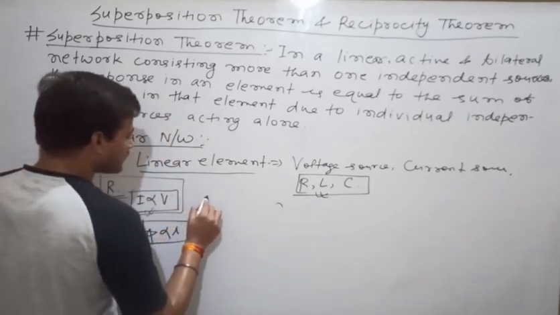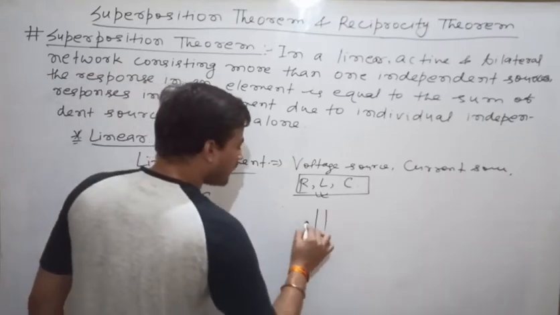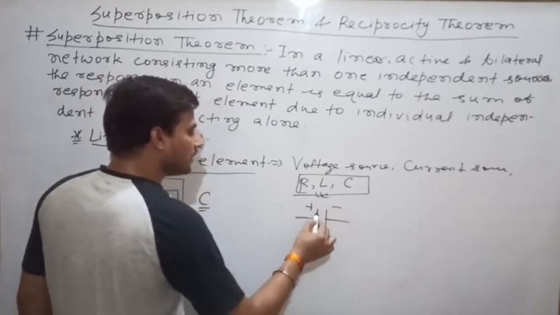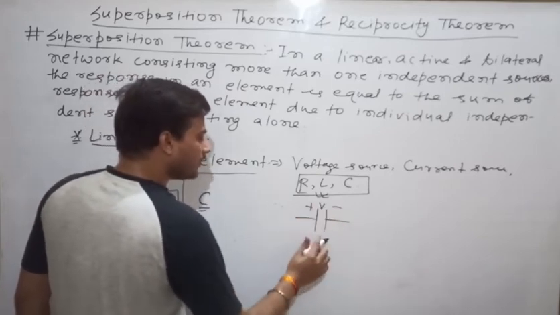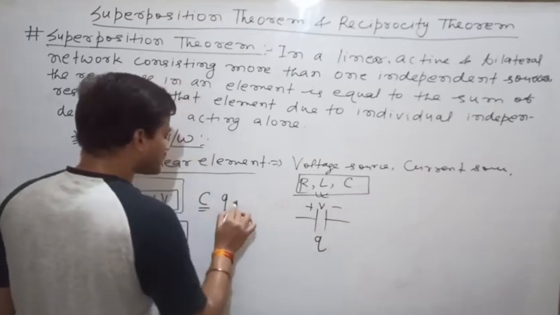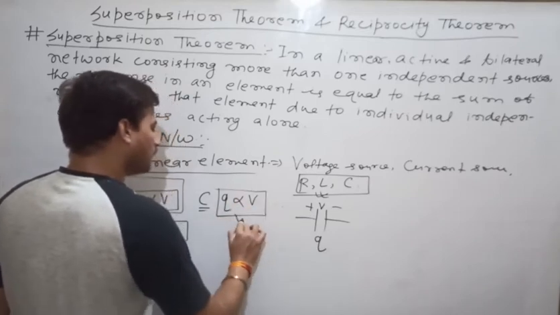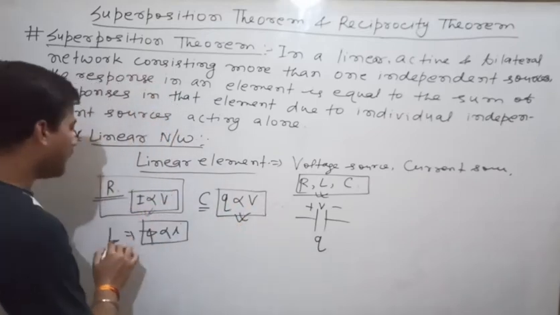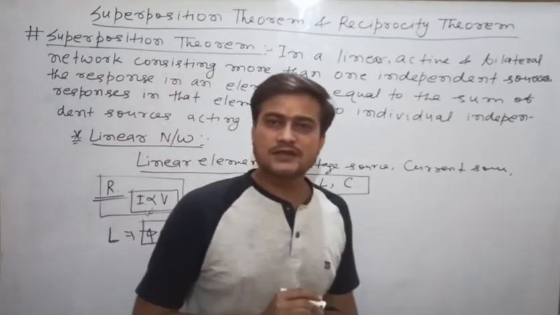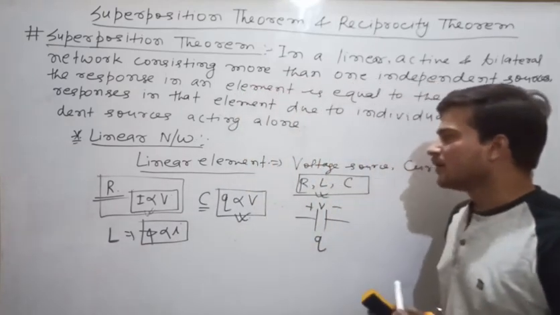Next come to capacitor. In the case of capacitor, when you apply a voltage across the plates of the capacitor, the charge is stored at the plates, and you know that the charge is proportional to voltage. Q is proportional to voltage. So that's why resistor, inductor and capacitors are linear elements. Clear?